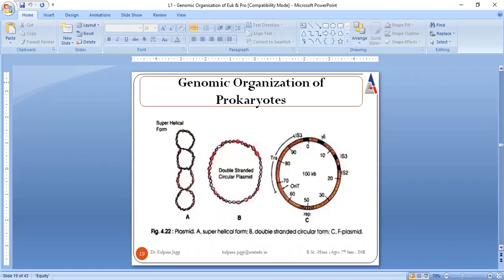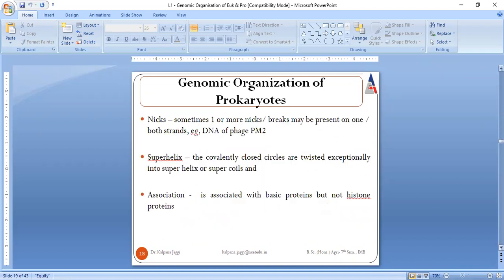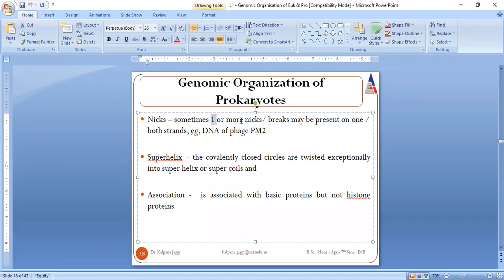So see, this is the structure. These are the two complementary strands. These are sealed together, and if they are opened, then the two strands will get separated from each other. So nicks, how many nicks? A nick is the area where some breakage is present, at the point where the two strands started running and at the end reach the same point again. Normally there is only one nick, but more than one nick can also be present. And when they keep twisting over each other, they form a super helix.